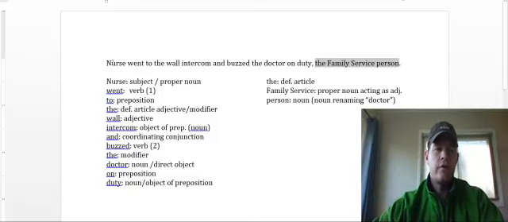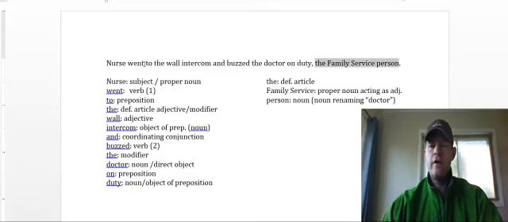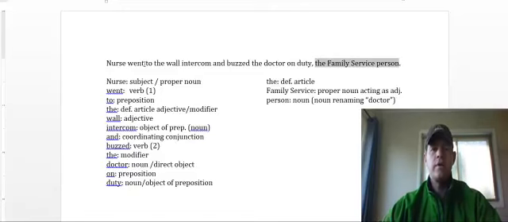So we have subject, verb, prepositional phrase, conjunction, connecting us to our second verb, the object of that verb, we have a prepositional phrase, and then we have a noun phrase. And person is renaming doctor.